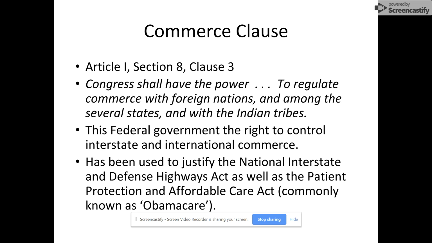Now, that phrase, if you just read it and say, okay, what does this mean? Probably the first thing that comes to your mind is, oh, it just means that the Congress can make laws about trade. It can make laws about trade between foreign nations, between states, between Indian tribes. Well, that's true. That's what it means. But this clause has been stretched. That's why it's controversial.